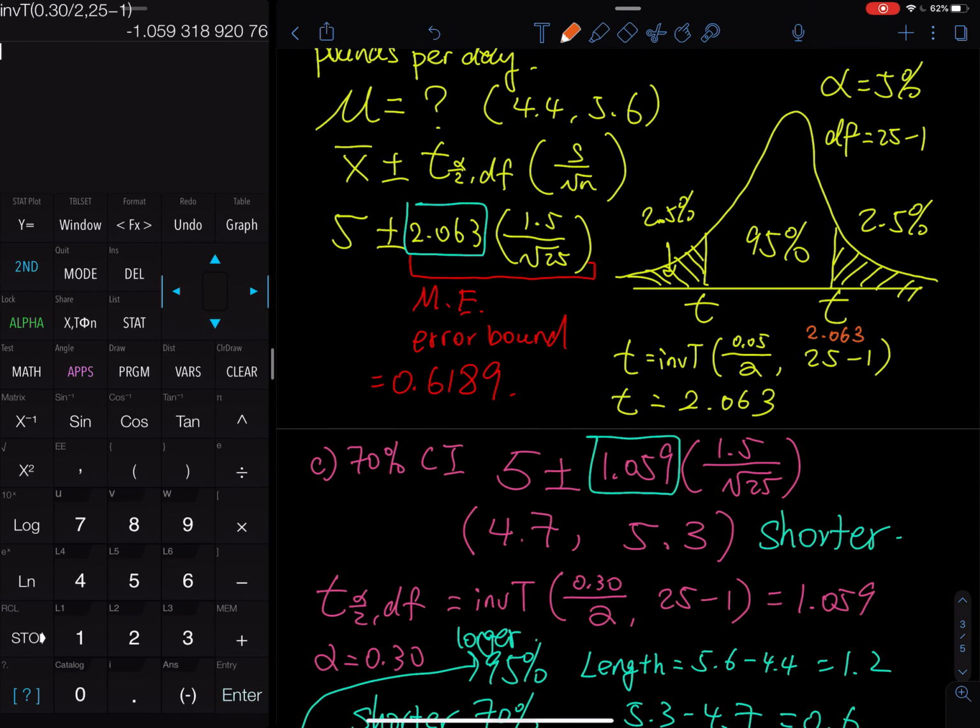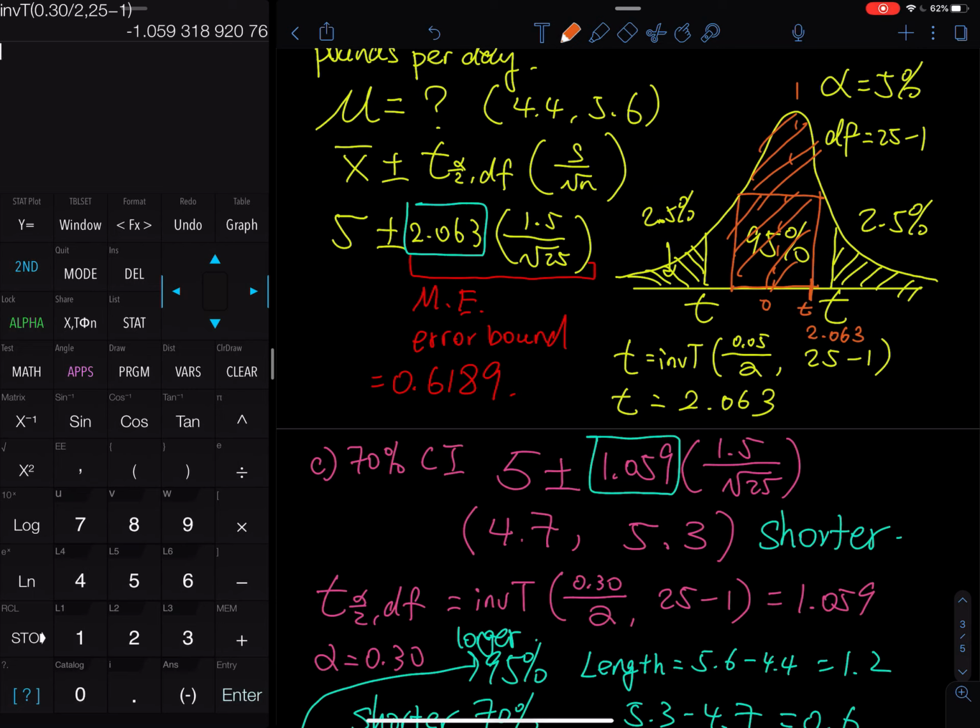2.063, right? So that is for the 95%. For the 77%, do we agree that the centerpiece is smaller? The centerpiece, maybe it is just like right here to give you a 70%, right? This piece and this piece gives you a 70%. So for the 70%, the t will be right here. And then you have the 0 right in the middle.